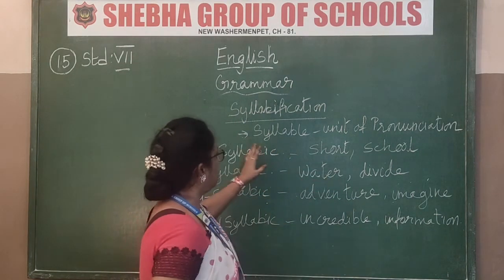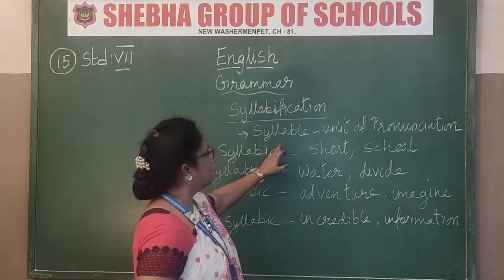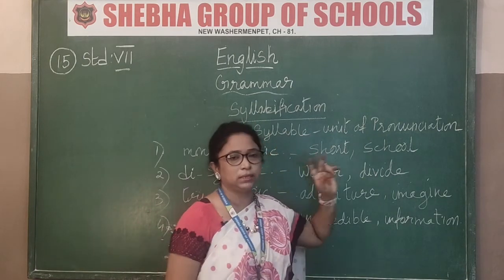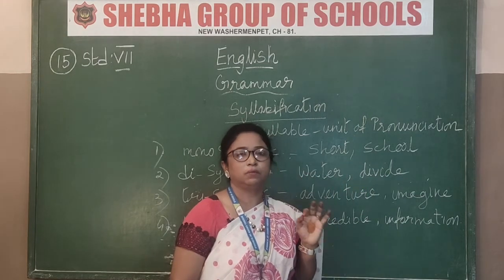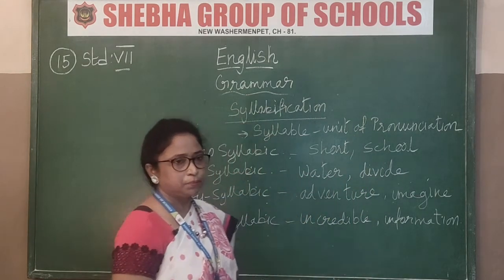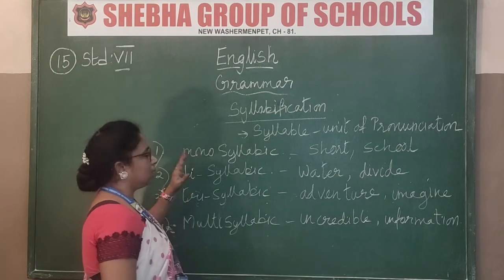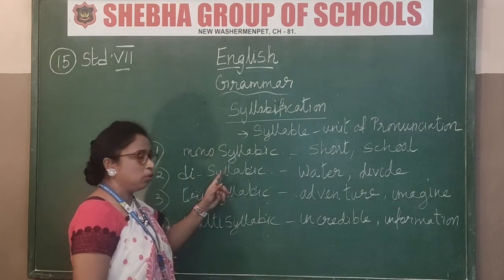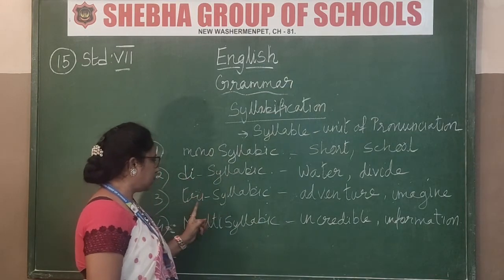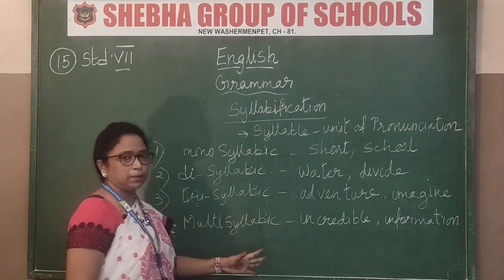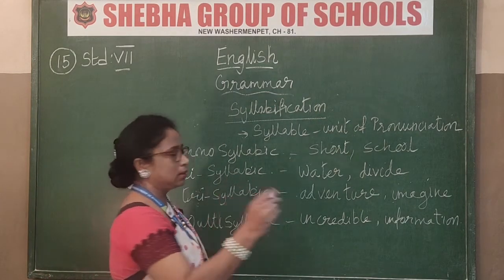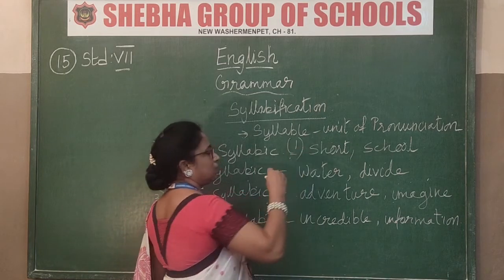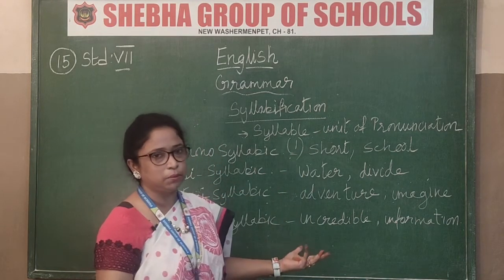Okay, so now what is a syllable? Syllabification is about the syllable, a unit of pronunciation. How you pronounce the word, the vowels and consonants, that is very very important. For example, there are different types of syllable: monosyllabic, disyllabic, trisyllabic, multisyllabic. Okay, now what is this? Monosyllabic means one syllable. There will be no breakup at all. You cannot break up that word.